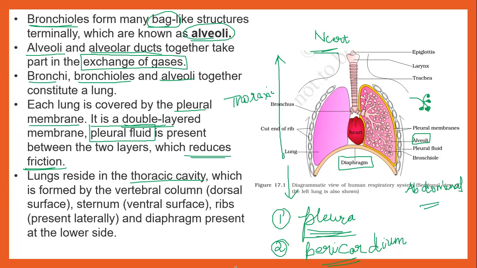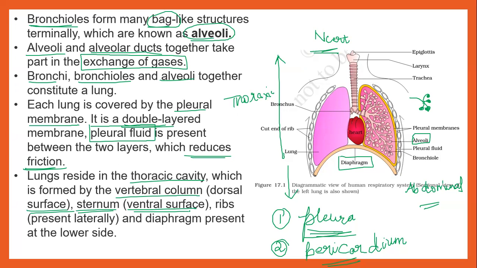So the lungs always reside in the thoracic cavity, which is formed by the following: the vertebral column on the dorsal surface, that is the back side. The ventral side is composed of the sternum. Back means dorsal, front means ventral. So on the ventral side it is the sternum, on the dorsal side it is the vertebral column.